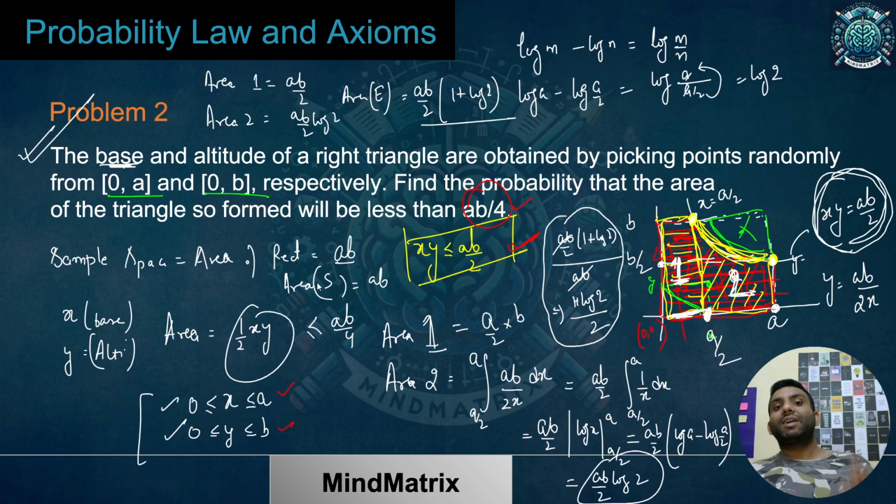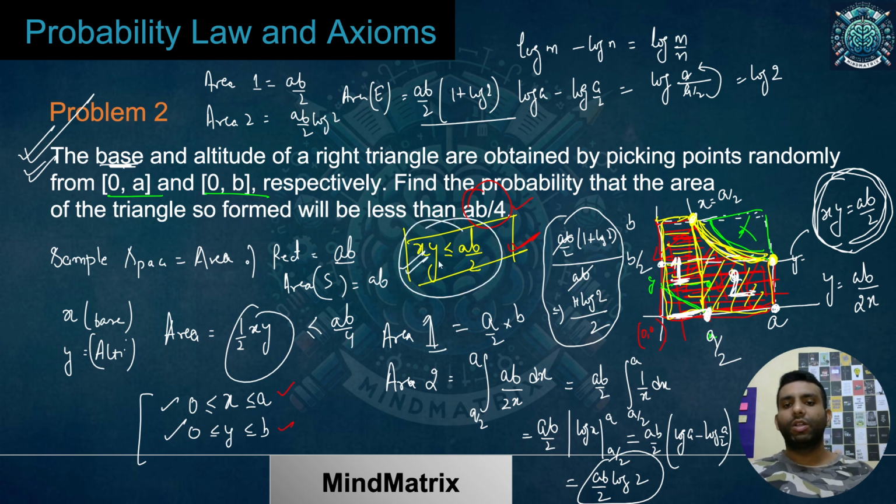Now I was asked for the probability of the triangle so formed having area less than AB by 4. These two conditions were already there for any triangle within this range, and that made my sample space. For my area to be less than AB by 4, I made an extra equation which must be followed. If we know the curve, it's fine.